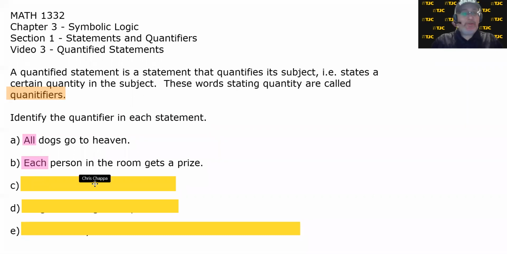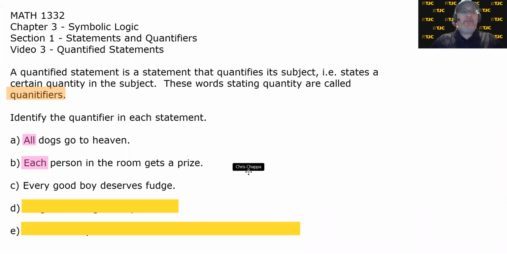Let's go to the third statement. Every good boy deserves fudge. A mnemonic used to remember the notes for the spaces on a staff when you're in treble clef. Every good boy deserves fudge. The subject is boy. The verb is deserves, but what's the quantifier? The quantifier is the word every. That states the quantity of boys that deserve fudge. Every one of them, or at least every good boy, the quantity of good boys that deserve fudge.